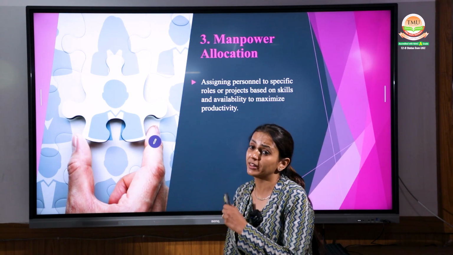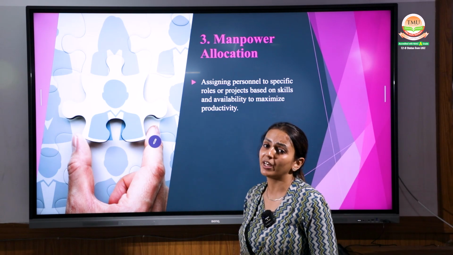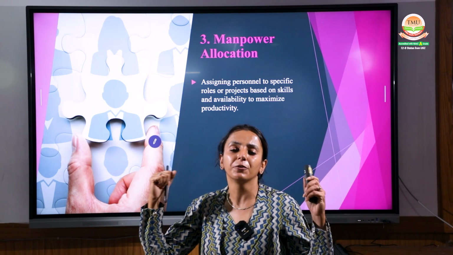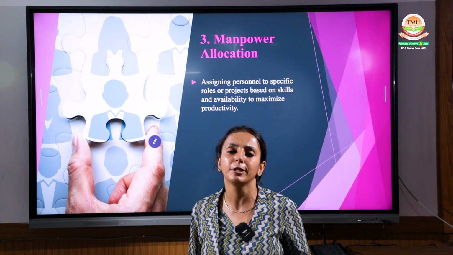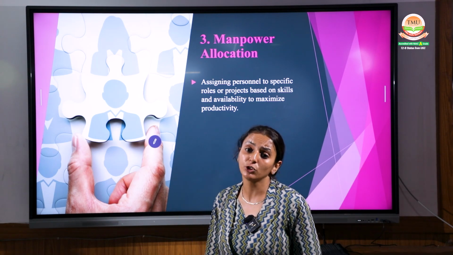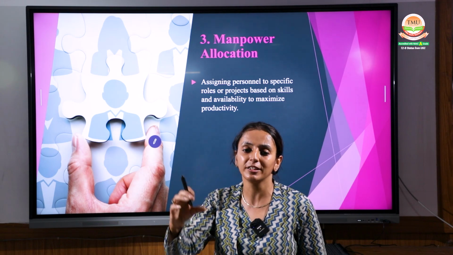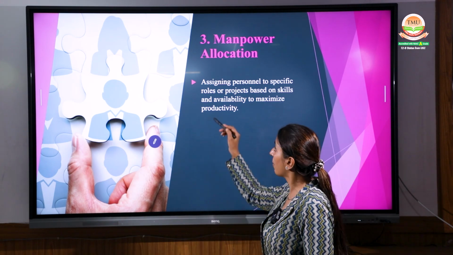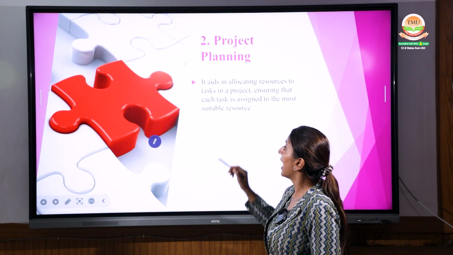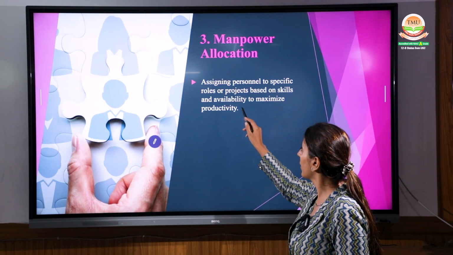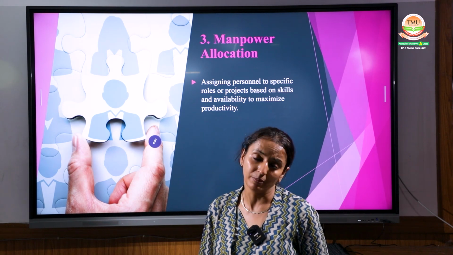Coming up to the next point, the third point where we can use this method, that is manpower allocation. Everyone has so much power, and can use their mind efficiently, but the assignment should be done in a proper way. The person who uses less time and less effort can be assigned in a proper manner. Assignment problems assign specific roles and projects, ensuring that the project will be done based on their skills and abilities, right?